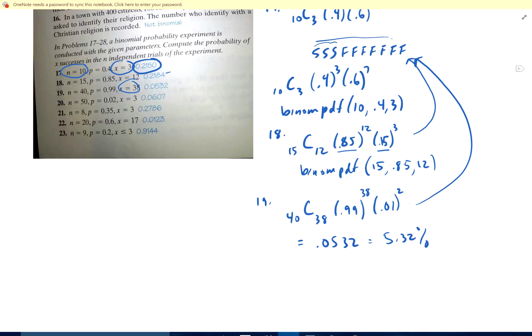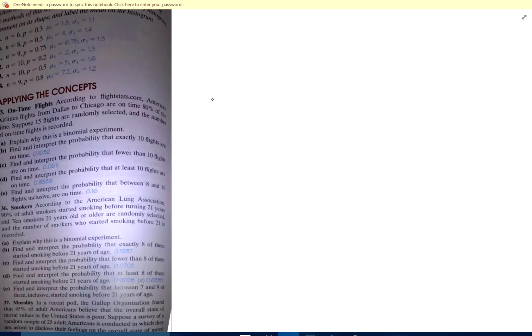Alright, let's do 35. According to FlightStats, American Airlines from Dallas to Chicago is on time 80% of the time. Suppose 15 flights are randomly selected. Explain why it's binomial. Does it meet those 4 requirements?